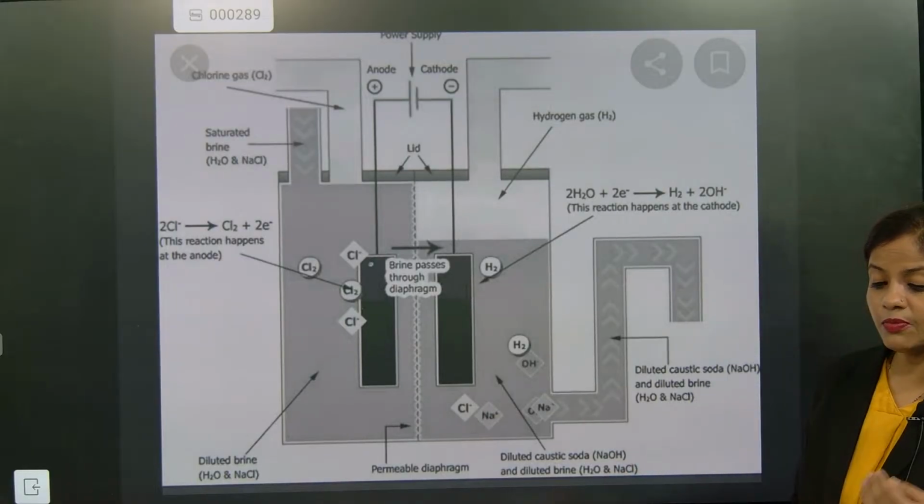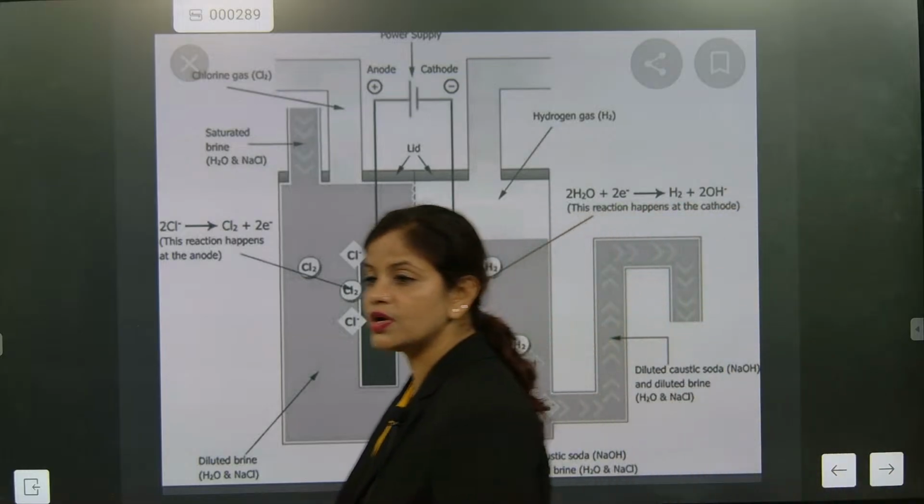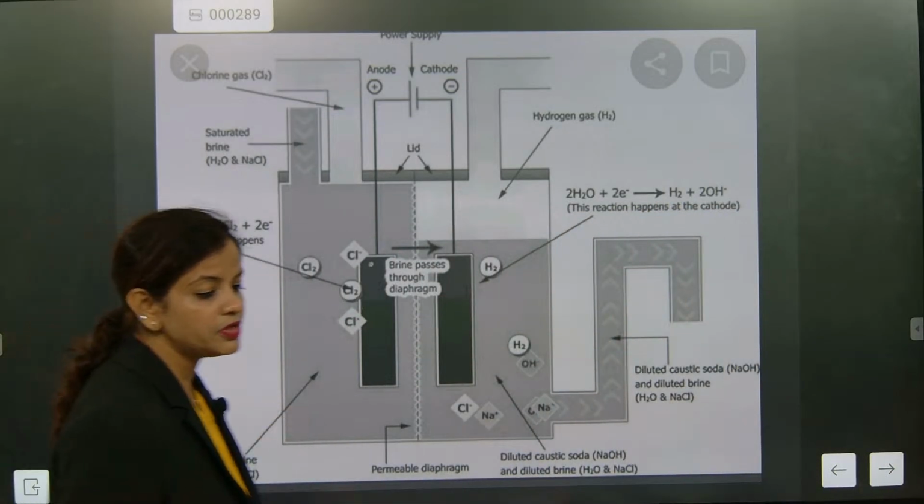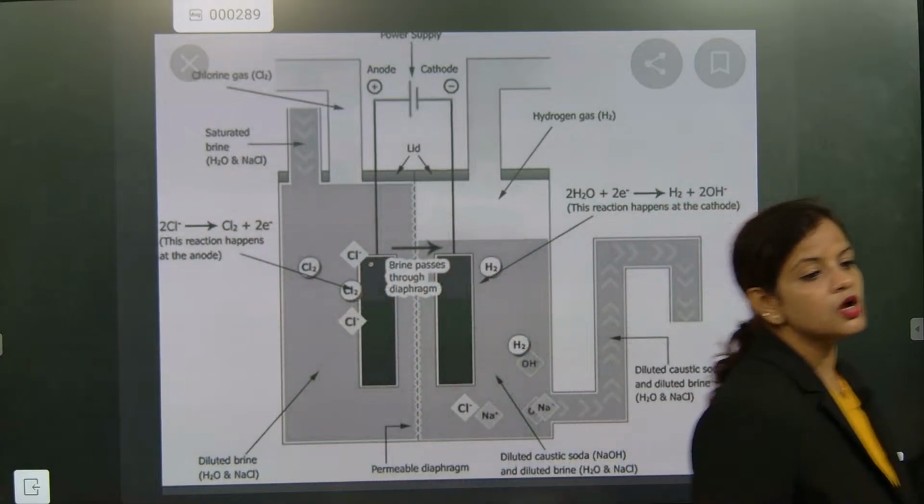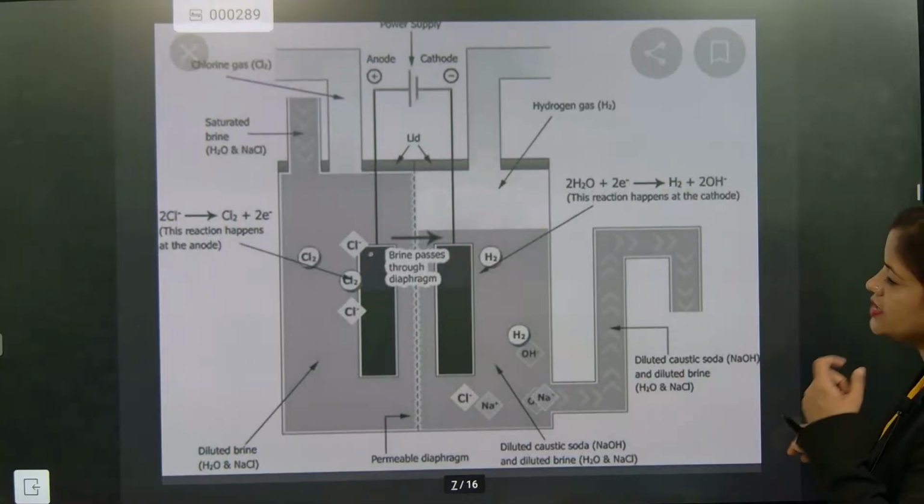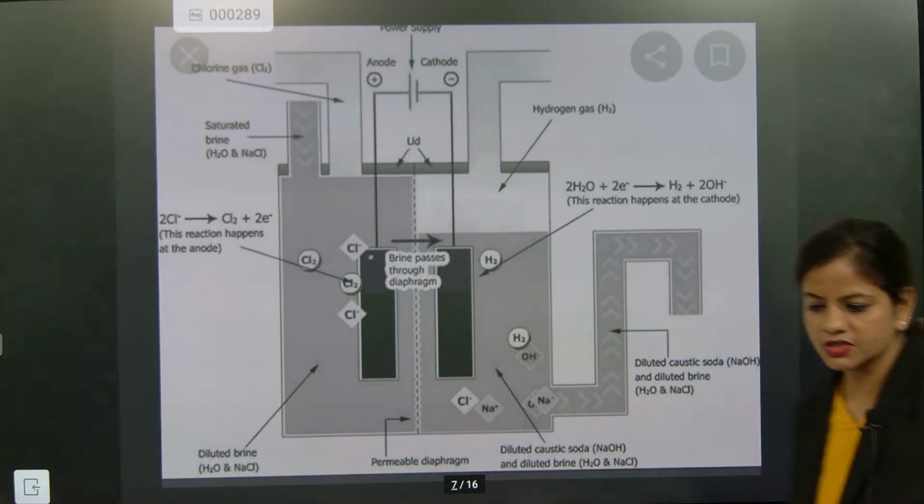Yes, caustic soda is NaOH. What is the other name of caustic soda? NaOH is caustic soda. Remember, the word NaOH is what? Caustic soda. So brine will pass through the diaphragm. This is the most important thing.